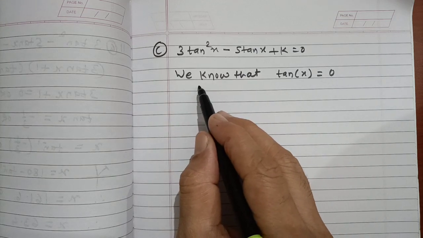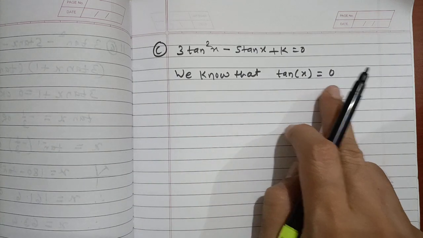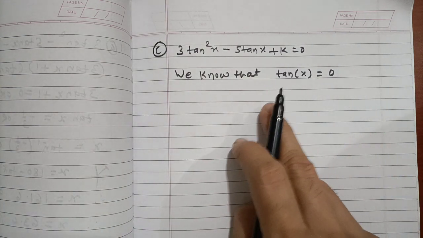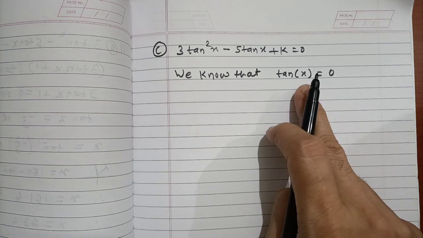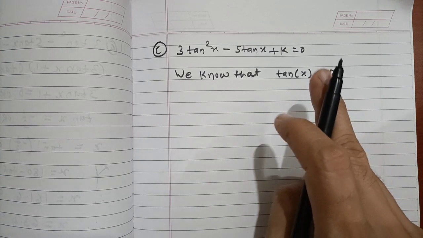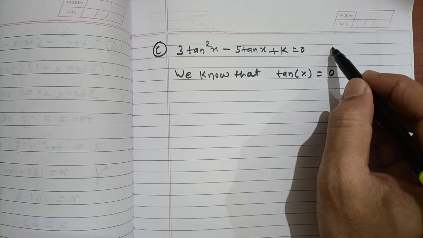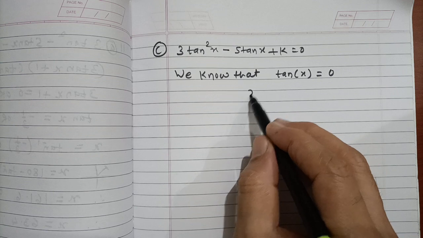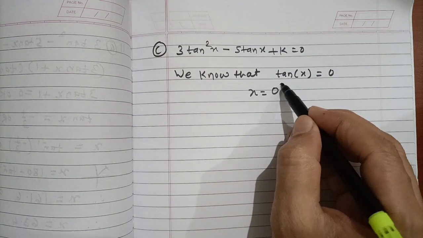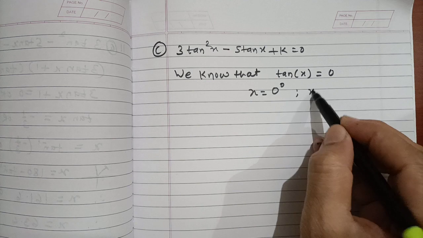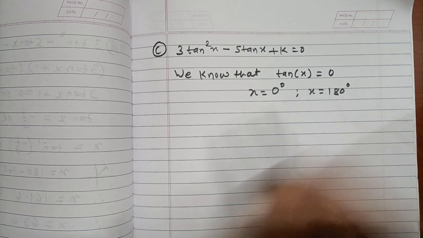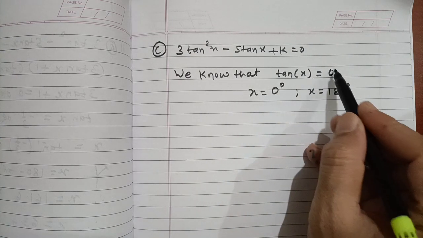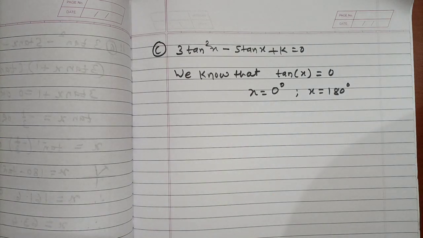This implies tan 0 is 0, or that is there are 2 values for x for which you are getting 0 in the interval 0 to 180. One value of x is 0 degree and one value of x is 180 degree. For these 2 values we are getting the value 0. See, this 0 is degree and this 0 is the value of the equation.